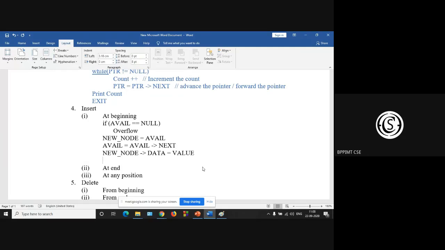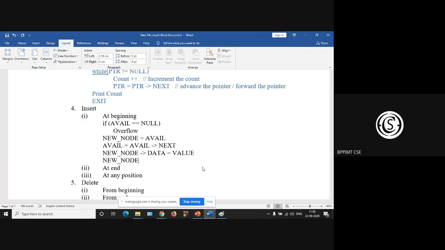Next, what will be the instruction? Now the new node is pointing to the start node. So what will be the code?